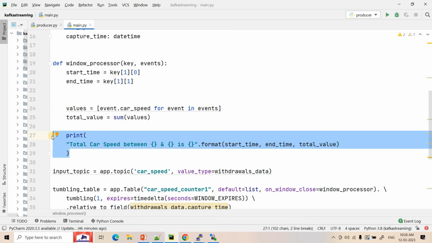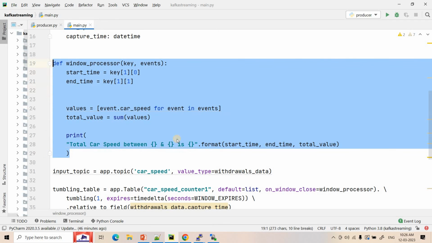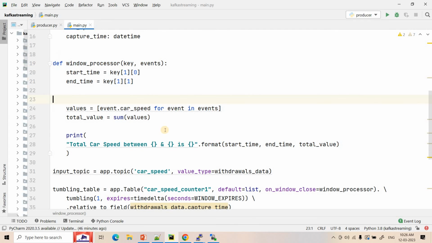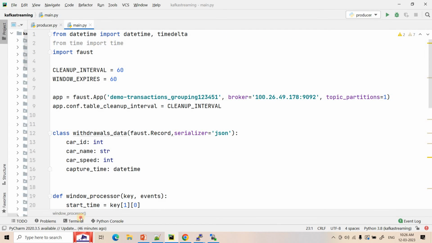From that, using a programming-based consumer or a sink connector, you can publish the data to some external system from where a dashboard can consume it. Okay, so all I am doing here using this particular window processor is, when the window actually expires, this particular code will be called automatically and it will do that computation or aggregation. Right? Now, without any further delay, let me execute this particular code.